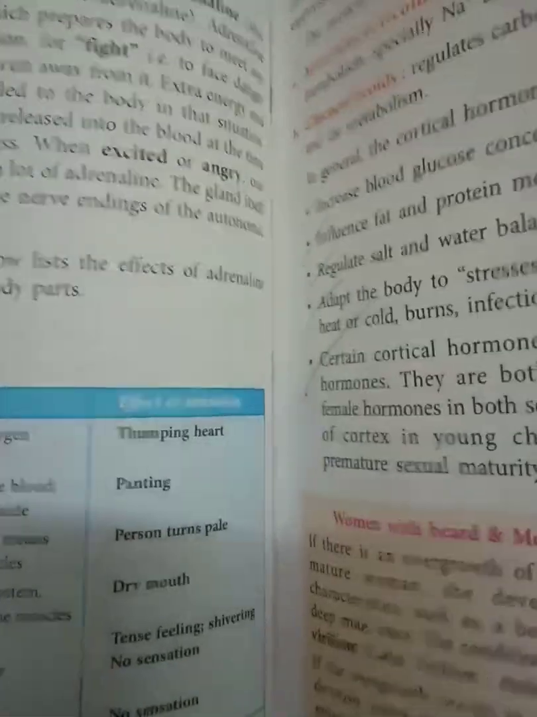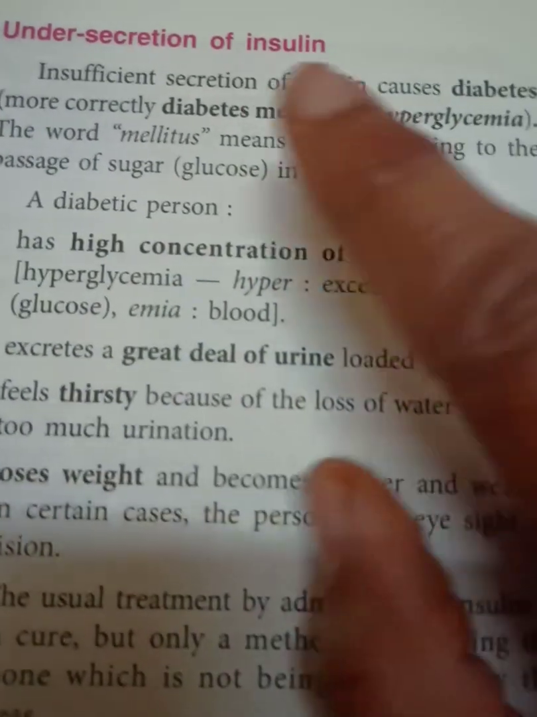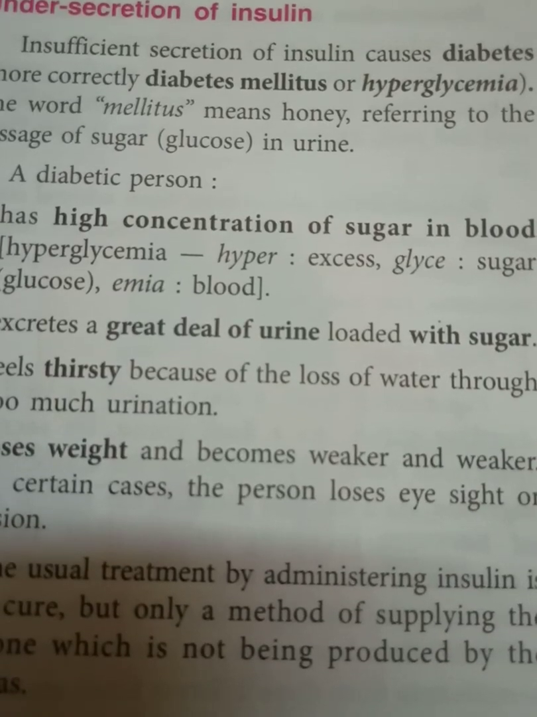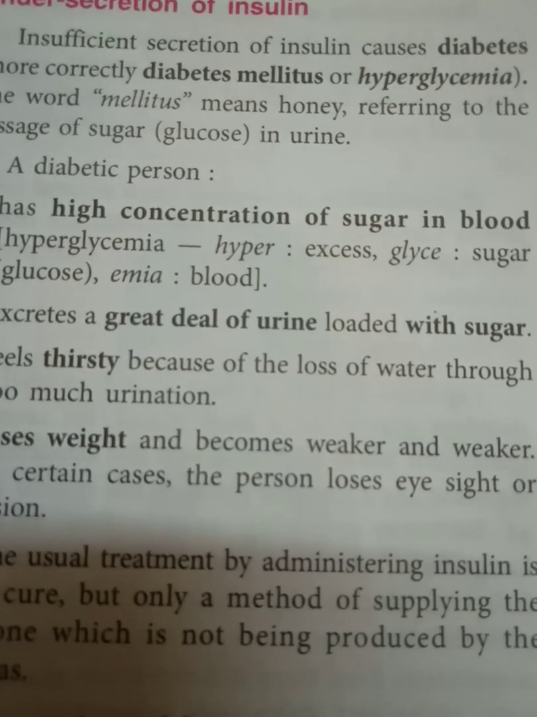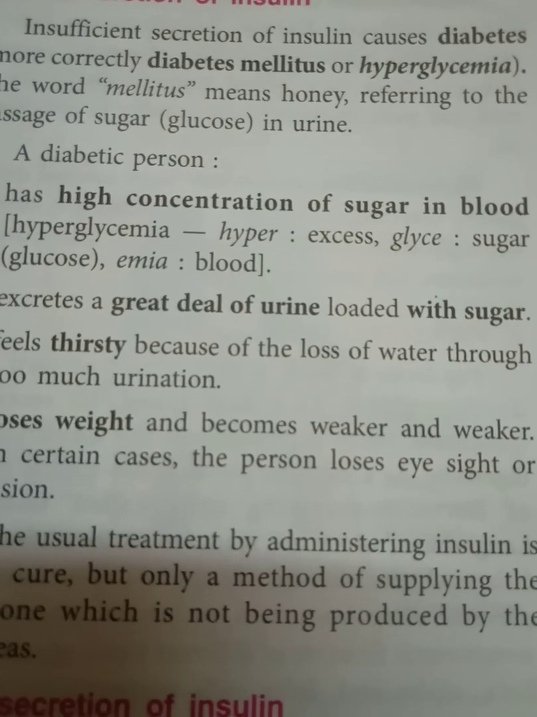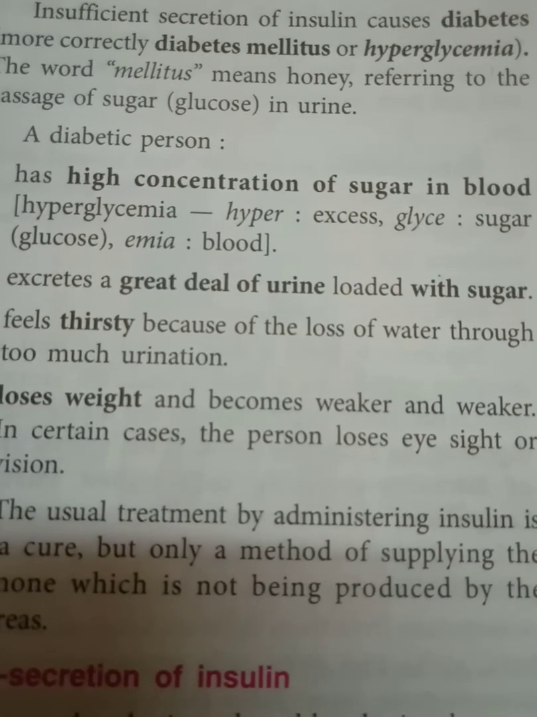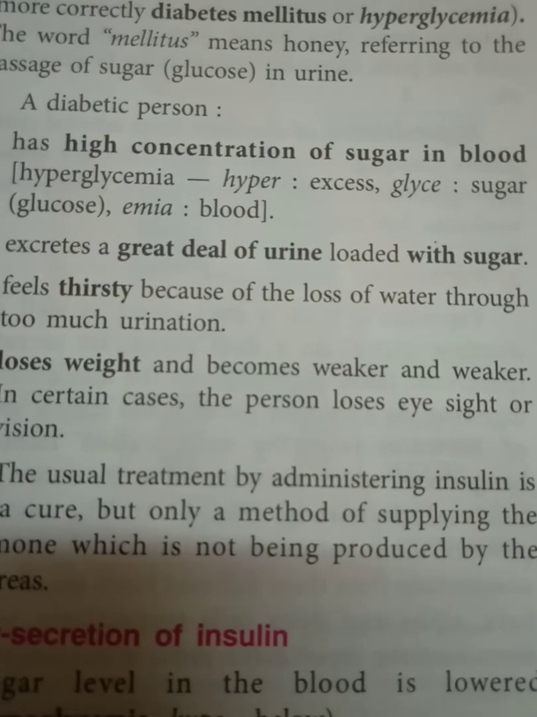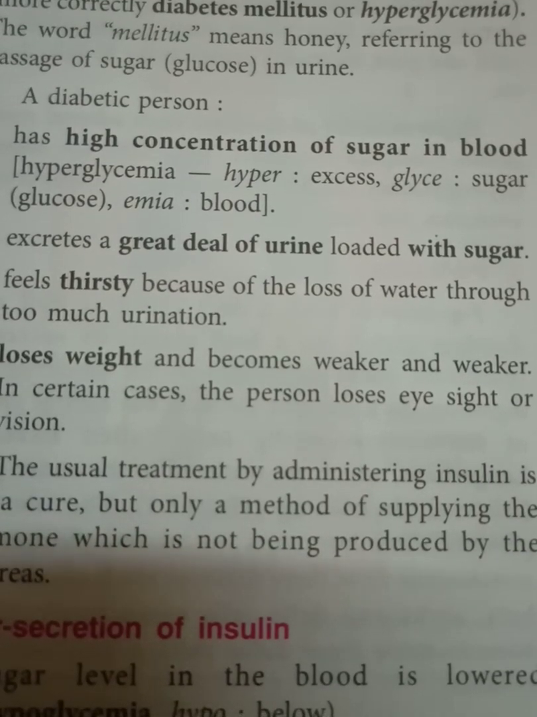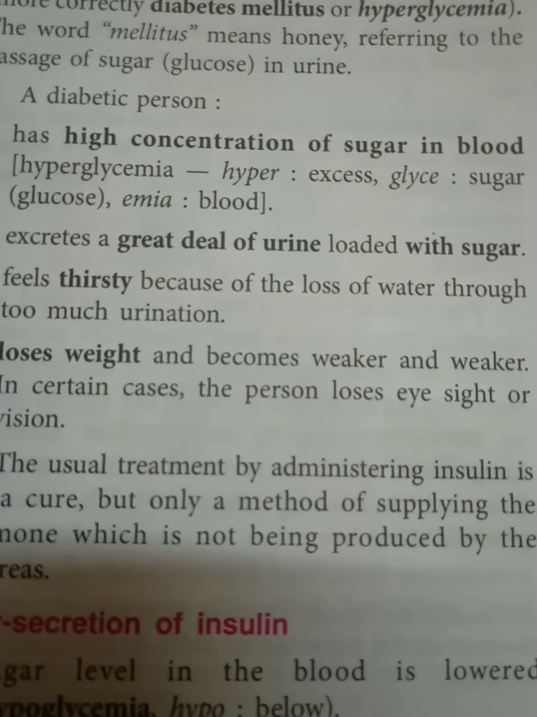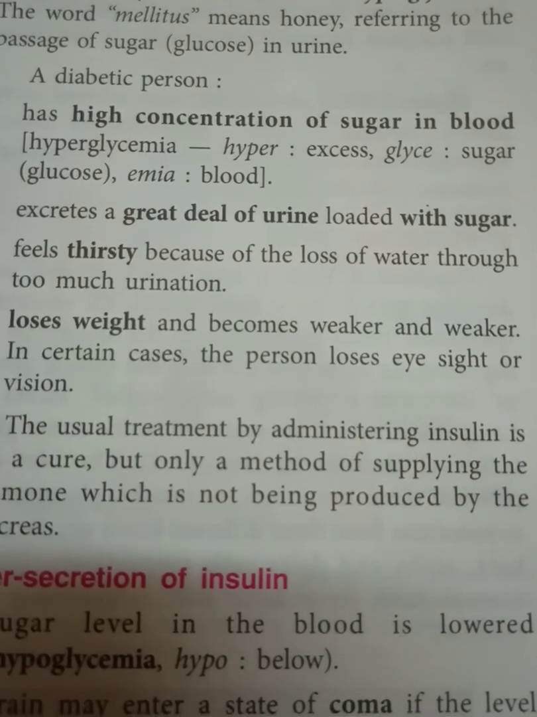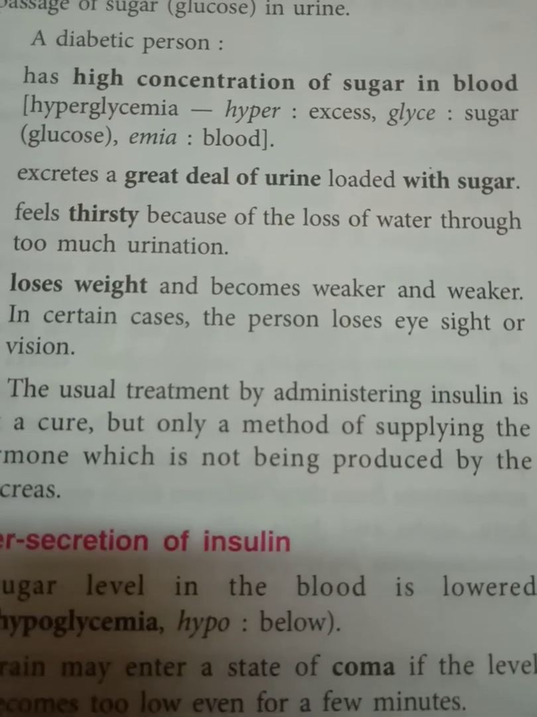So when the pancreas is not acting well, that person suffers from diabetes mellitus. Under secretion of insulin, insufficient secretion of insulin causes diabetes mellitus or hyperglycemia. The word mellitus means honey, referring to passage of sugar in urine. A diabetic person has high concentration of sugar in blood and excretes a great deal of urine loaded with sugar, feels thirsty because of loss of water through too much urination, and loses weight and becomes weaker and weaker. In certain cases, a person loses eyesight or vision.